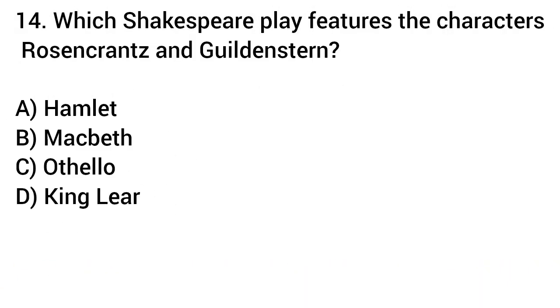14. Which Shakespeare play features the characters Rosencrantz and Guildenstern? A. Hamlet, B. Macbeth, C. Othello, D. King Lear.